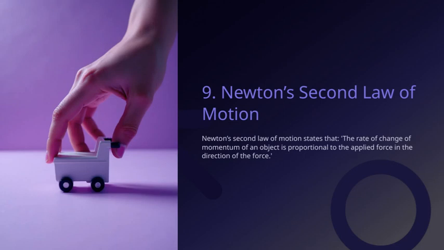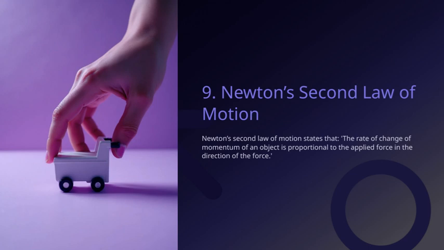Now, let's take a closer look at Newton's second law of motion. It states that the rate of change of momentum of an object is proportional to the applied force, and importantly, it happens in the direction of that force. Essentially, this means that if you apply a force to an object, you will cause its momentum to change, and the bigger the force, the faster that change occurs.